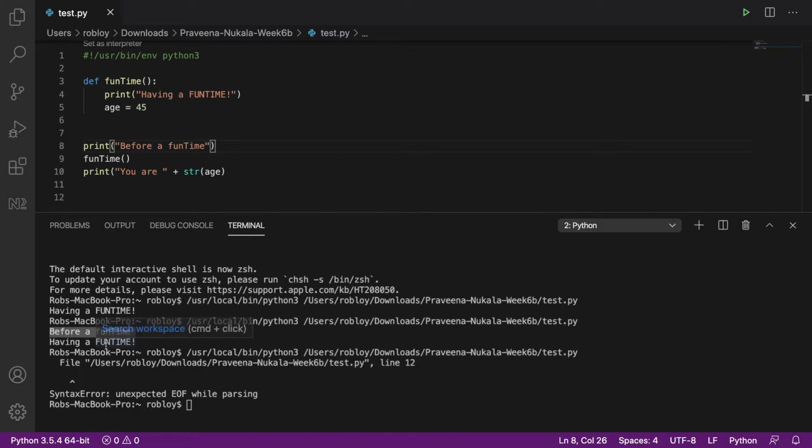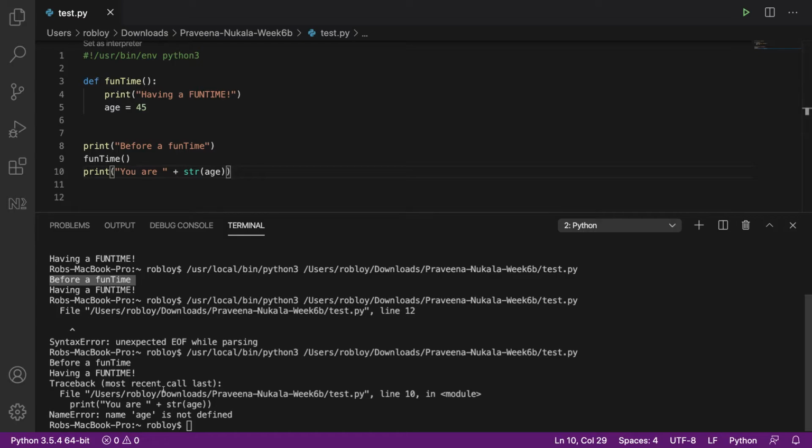Looks like we got an error on line 12. Oh, I forgot I have an opening, but only one closing parenthesis, so I've got to close that. Go ahead and run it. So age is not defined on line 10. Even though I declare age up here as 45, I don't necessarily have access to it.